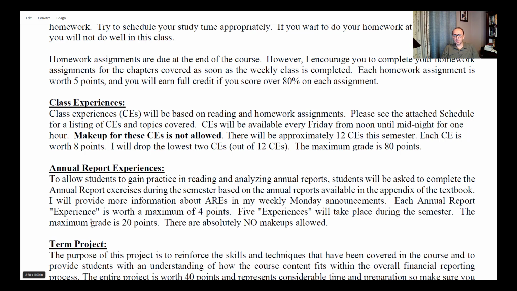Something similar that we're going to start working on right after the first midterm exam is called the annual report experience. But the annual report experience is different because you have to provide responses. It's not multiple choice. You have to do calculations and provide some kind of explanation or feedback for the calculations that you made. We're going to have 5 of these annual report experiences. Each one is worth only 4 points for a total of 20 points.